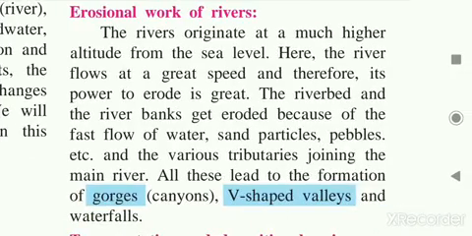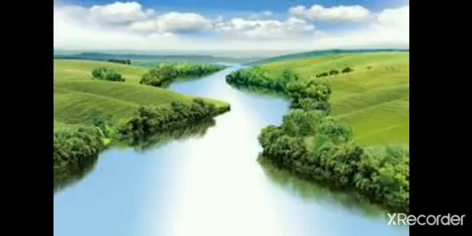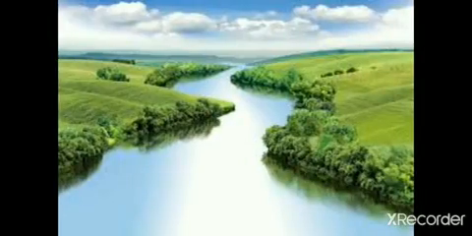See the next point, the erosional work of the river. The main point is that the river's work depends on the slope of the land, the type of rock, the volume of water flowing and the volume of sediments in the river. These are the factors on which the erosional, transportational and depositional work of rivers depends. Mainly the type of rock, the volume of water, the length of the flow and the volume of sediments.